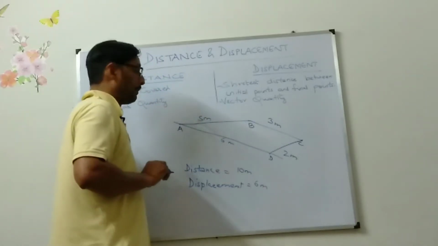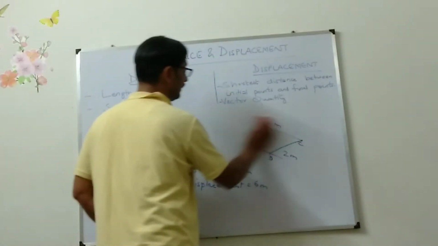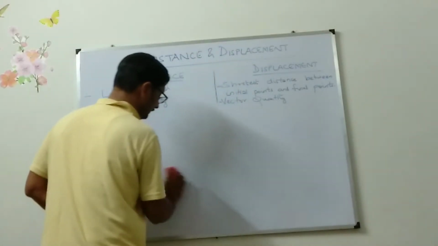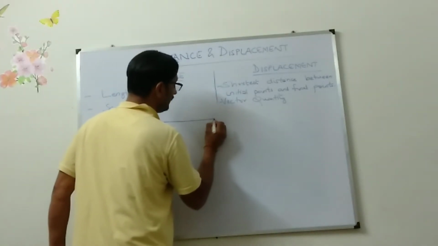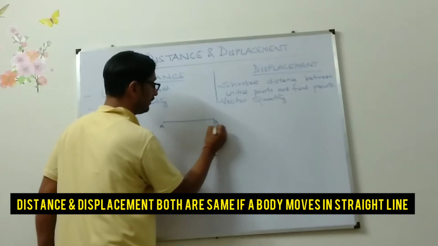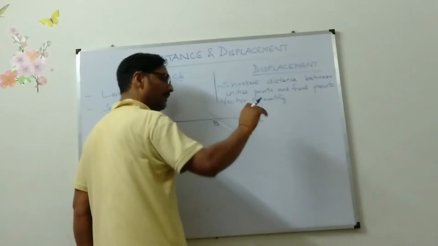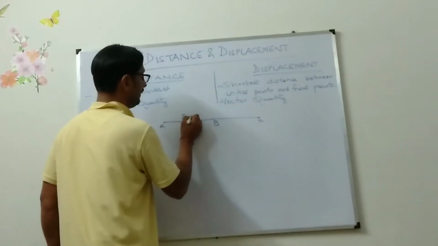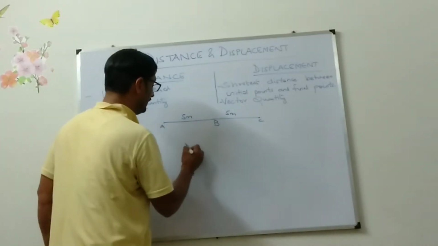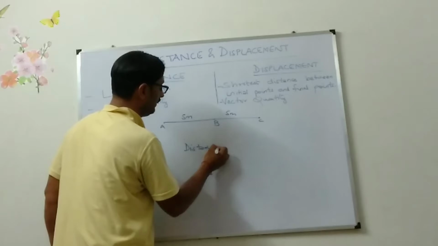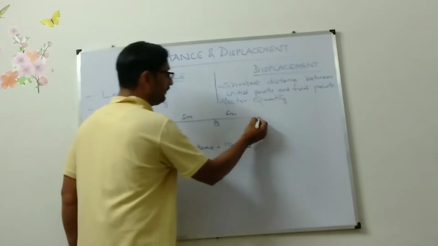I am giving you one more example. Suppose a body has moved in a straight line from A to B. And from B to C it has moved again in a straight line in the same direction. So 5 meter plus 5 meter. So the total distance it has covered is 10 meter. What is the starting point? A. And what is the ending point? C.